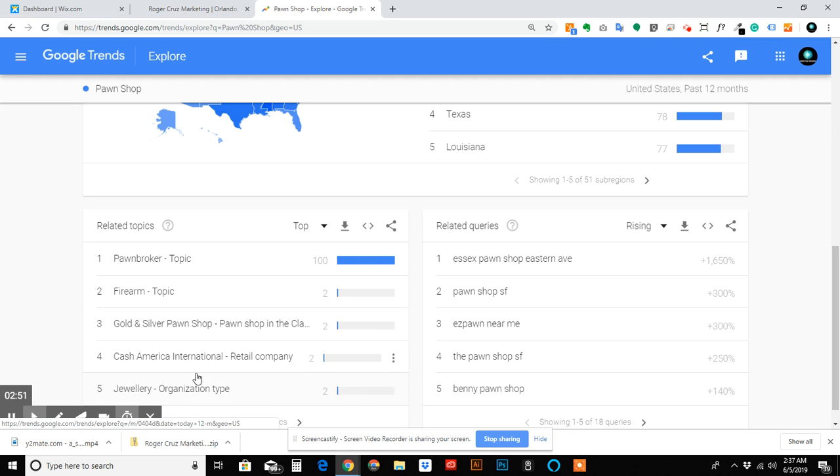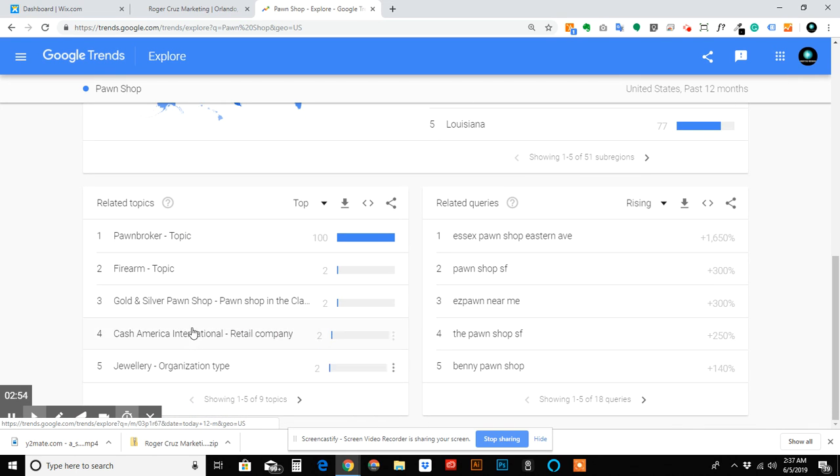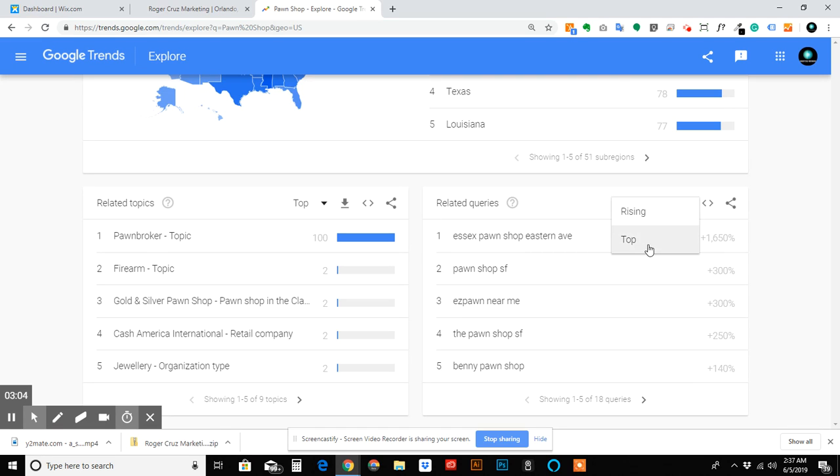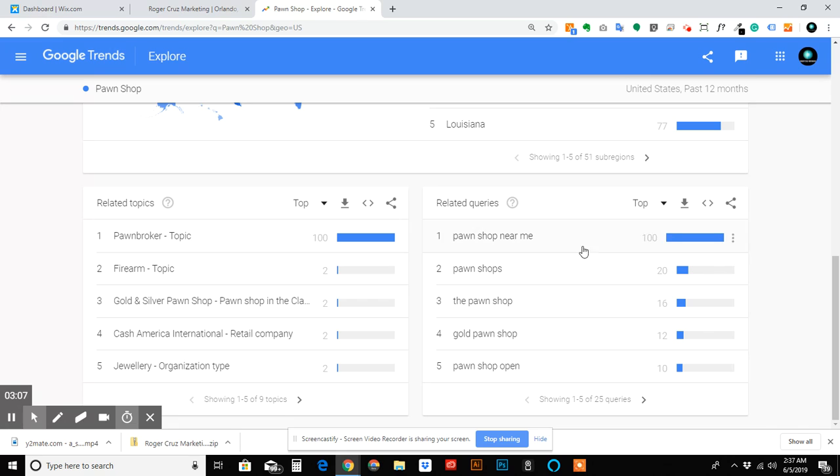This has related topics, like pawn broker and some pawn shops by name. And then here come related queries, and you can look at rising and top. These are things I like to look at. So top, these are the top searches related to that. Pawn shop near me is obviously the number one. Then pawn shops, a pawn shop, gold pawn shop open, pawn shops near me, gun pawn shop, jewelry, best pawn shop.